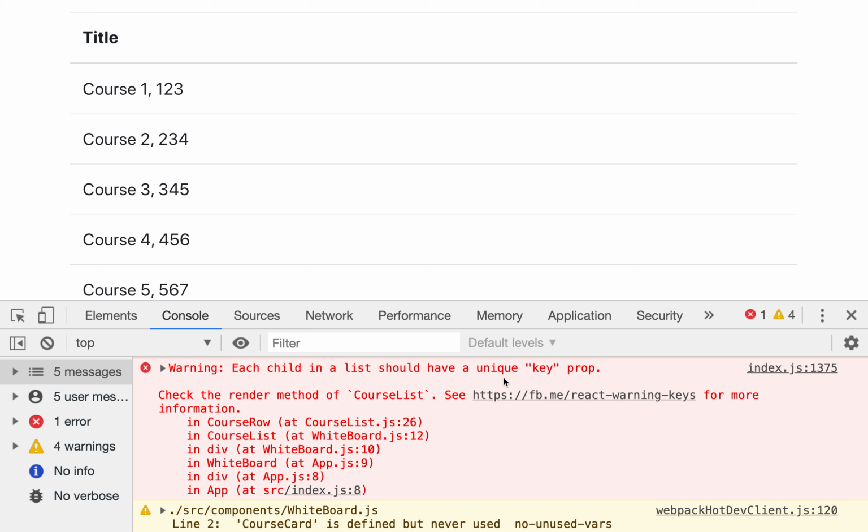And whatever happens to the array, it wants to map and say, oh, I used this object to render this piece of the DOM. It wants to keep track of every DOM element that it generates with some unique identifier. And the way we do that is through an attribute called key.